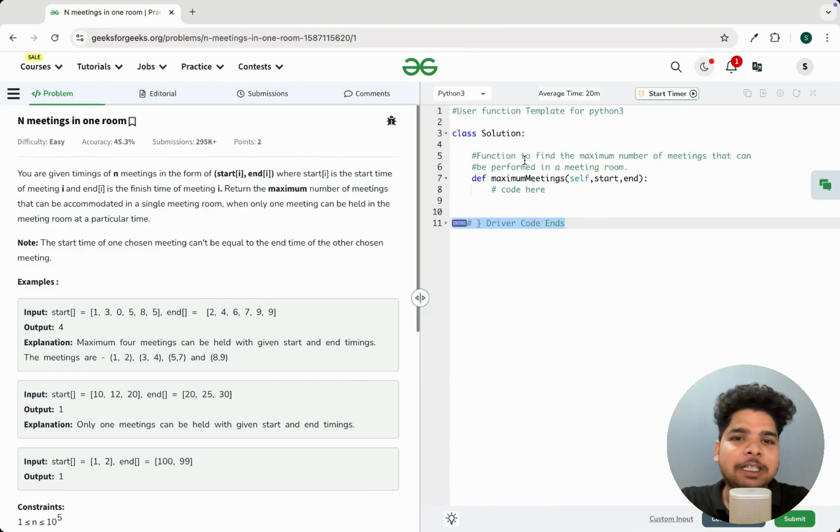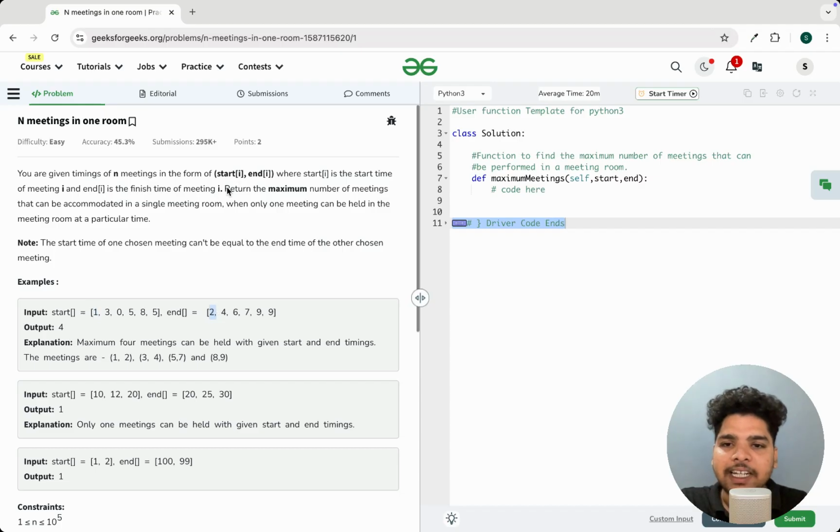In today's lecture, we'll be solving another problem on greedy. Let's see what the problem is. This is basically the GFG problem called N Meetings in One Room. You will be given the timing of n meetings in the form of start[i] and end[i]. So here you can see the starting time and ending time, where start[i] is the starting time of meeting i and end[i] is the finish time of meeting i. So for the first meeting, the starting time is 1 and the ending time is 2.